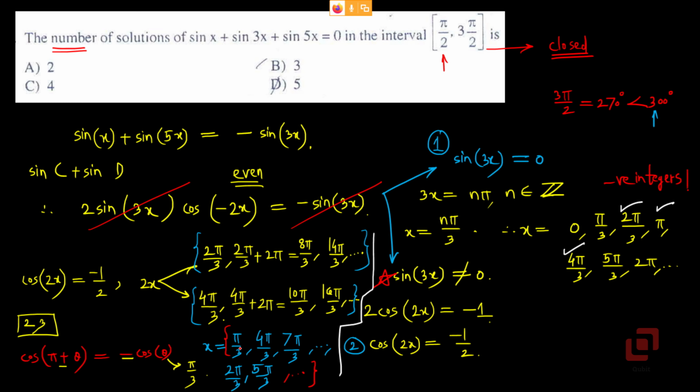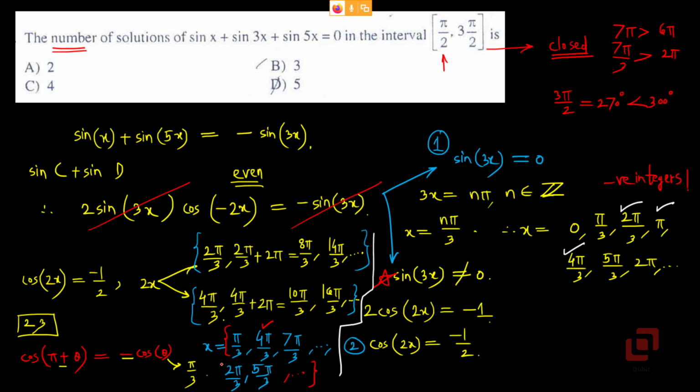Is pi by 3 in the list? No, definitely not, because it is less than pi by 2. Is 4 pi by 3 in the list? Yes, because 4 pi by 3 is equal to 240 degrees, which is greater than 90 but less than 270. Is 7 pi by 3 in the list? No, because it is greater than 2 pi. 7 pi is greater than 6 pi. So 7 pi by 3 should be greater than 6 pi by 3 or 2 pi. So no need to consider that.